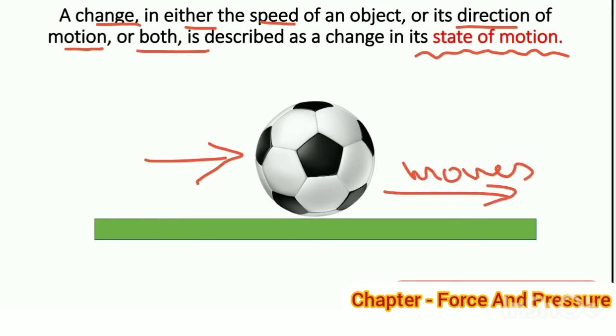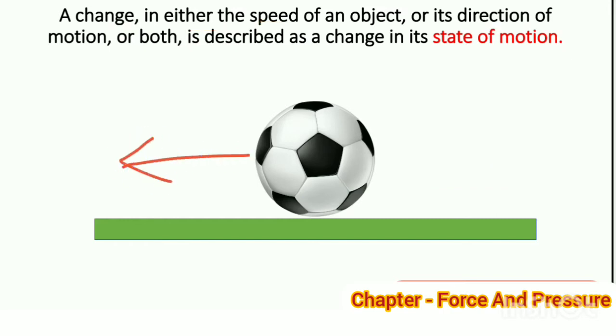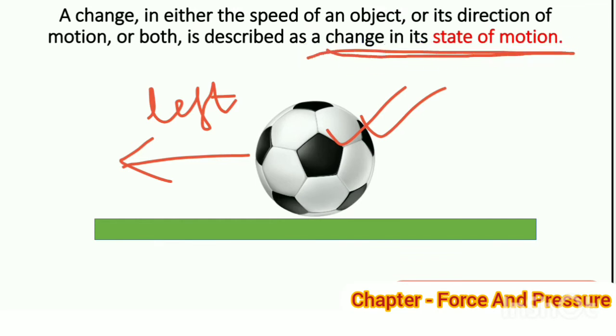But if we suddenly apply force from the left side, the direction of the moving ball changes. It starts to move in the left direction. In such a case, we can say that the ball is going through a change of motion.